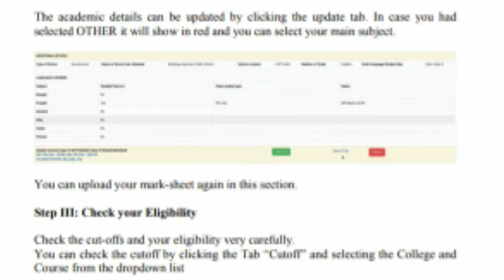You have to check the update tab, and in case your updates related to academic marks were wrong, then it will show in red and you can select your main subject. You can do correction here, and later in this video we are going to see what corrections are required. You might have filled some other subject in main subject, and these errors must be there, so you have to be very careful. Keep on watching the video, don't skip it, right? Now you can upload your mark sheet again in this section. If earlier some errors were there, you upload your mark sheet again.